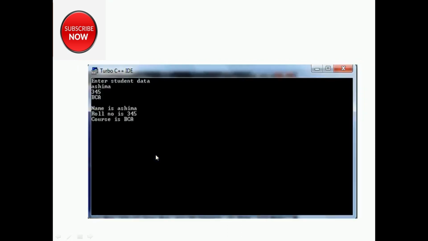See the output. Enter the student data. I have entered Ashima, then 345, then BCA. See the output. Name is Ashima, roll number is 345, course is BCA.